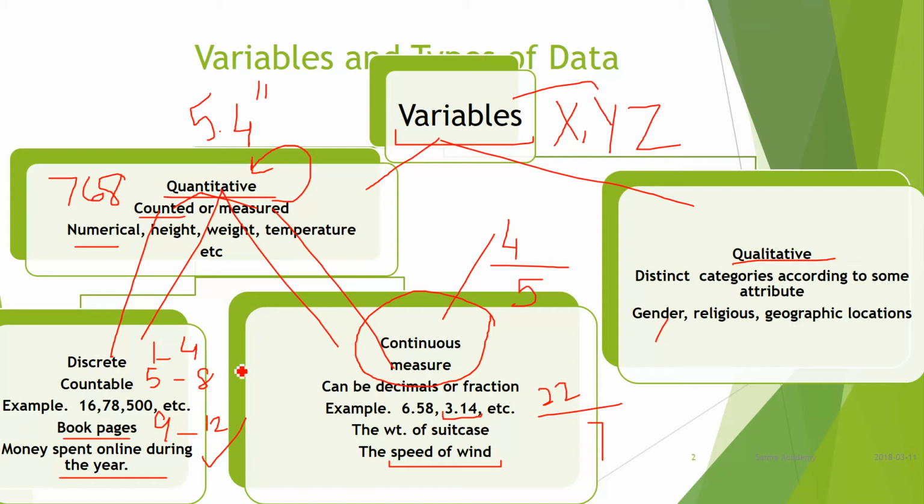If the data value is 4.5, where will you write it? The first range ends at 4, the next one starts from 5. That is why in continuous there is no gap. If the range is 1 to 4, the next will start from 4.1, and so on. If it is 4.5, it will come into this range, and the next will start from 8.1. So there is no gap in the continuous variable.